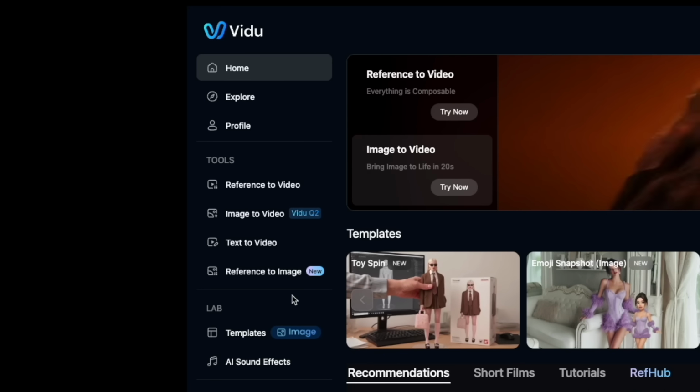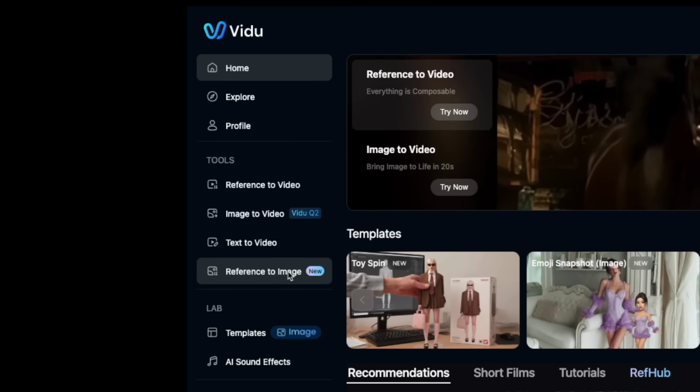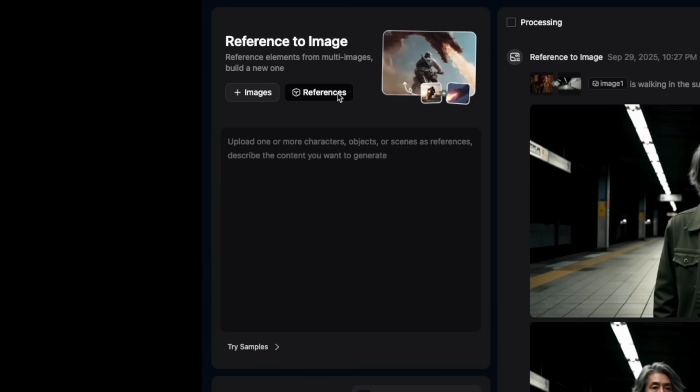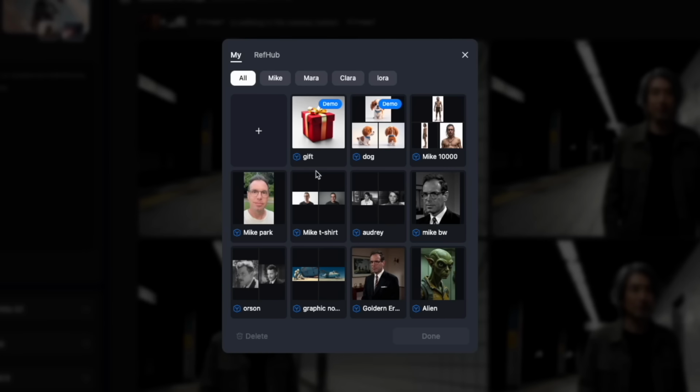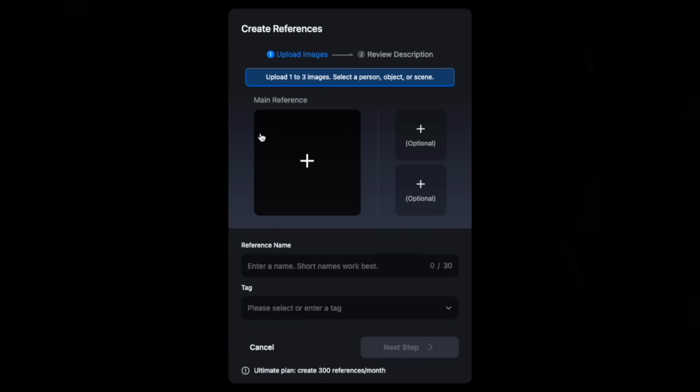We are going to go to, let's do reference to image first. Right, so we're doing reference to image. Then we're going to click this button here that says references. And I'm doing it this way because I want to add multiple images of the character. So we're going to click this plus button here. And then we get 3 different options to choose from. So we can click each one of these, or we can just drag the files.